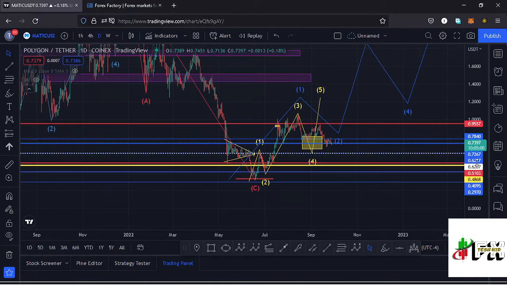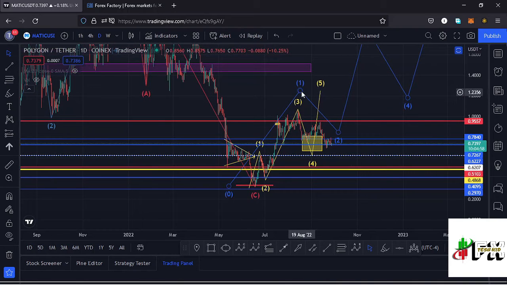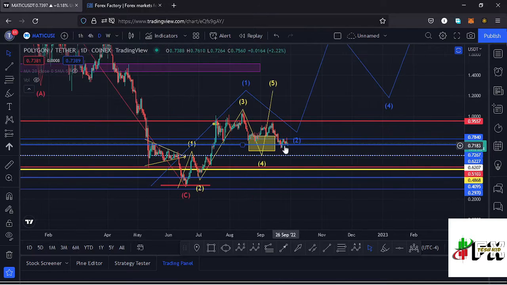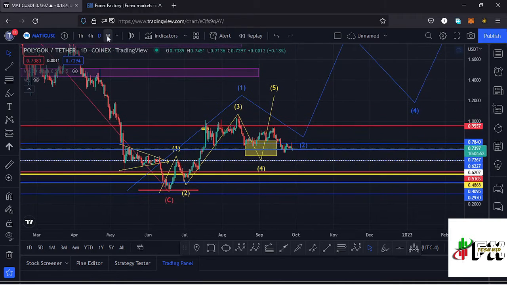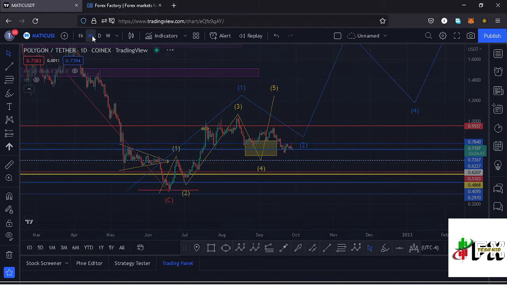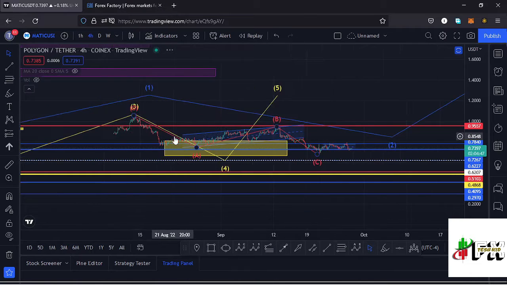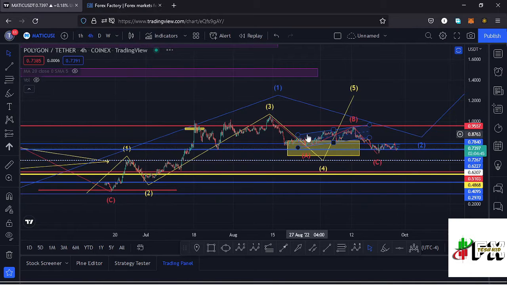But before we get to an all-time high, we first need to see that first wave to the upside and also see a fractal wave within a wave 1, and I believe that is what we are seeing here on the 4-hour chart. And at the moment we are in the formation of the wave 4, and we have not yet seen the low for that fourth wave to the lower side.